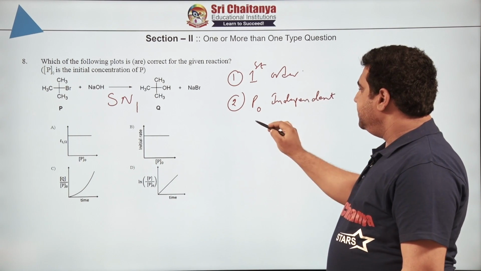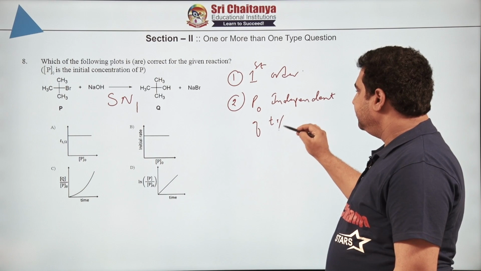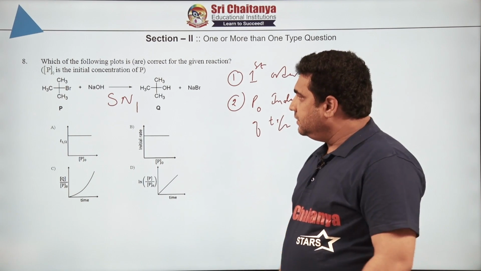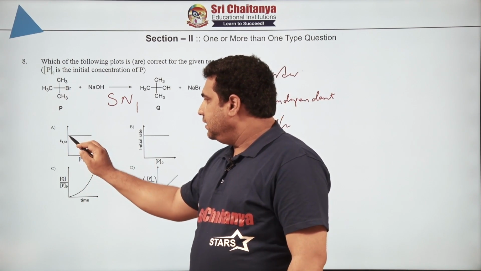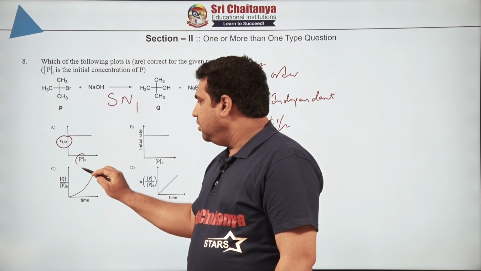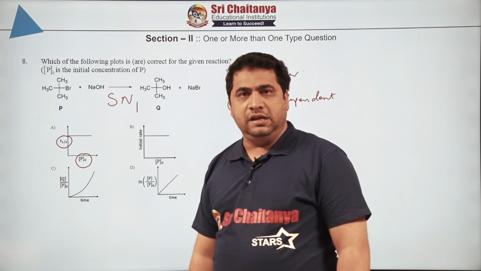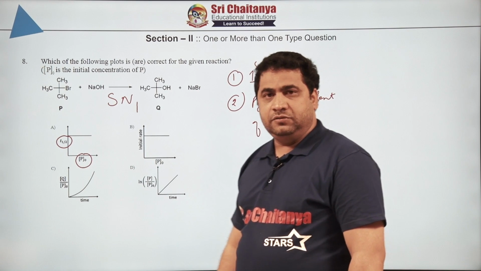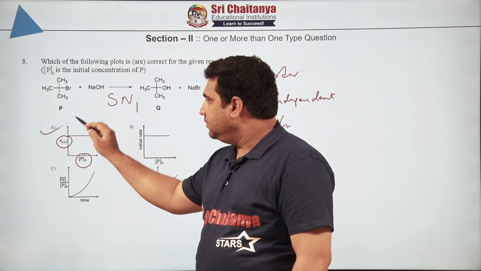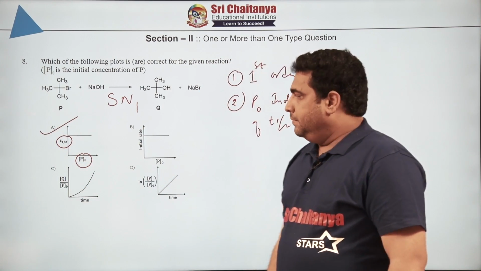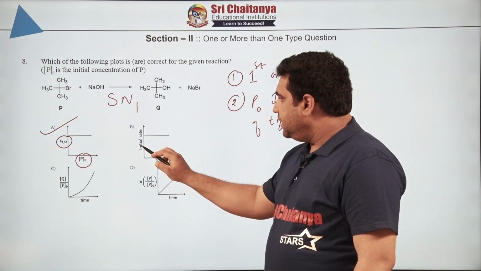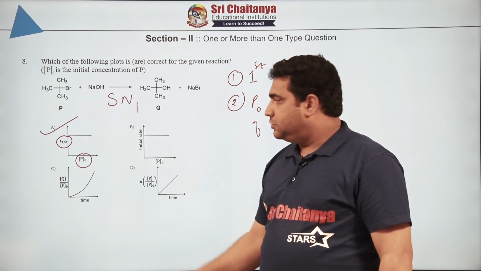P naught must be independent of T half, that is half life, correct. So, let us see the graphs. Here you can see T half and P naught, a constant graph is going. So, is this correct? Yes, of course this is correct. Next, initial rate and P naught is showing constant.